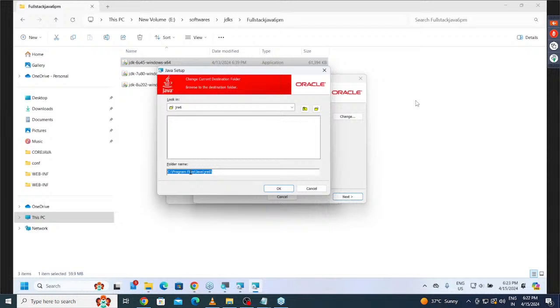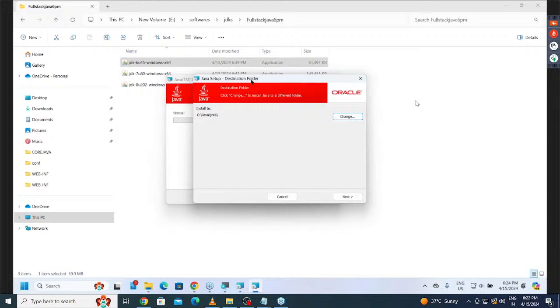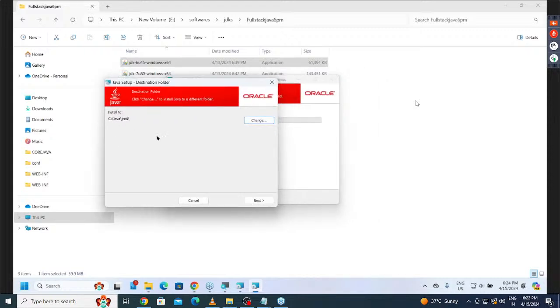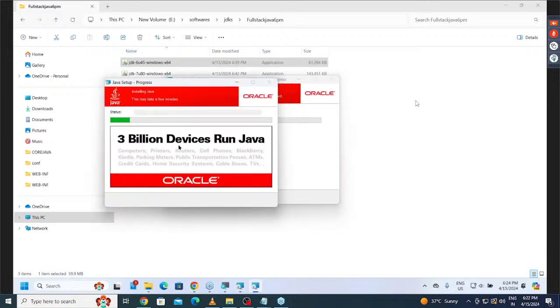If you click on the Change button, there is an option for me to remove Program Files. Now let me remove Program Files here. Now see, the Java JRE6 location is available. Click on the OK button. Now the location is finalized. Then what next do we have to do? Click on the Next button. If you click on Next, it is going to be installed.